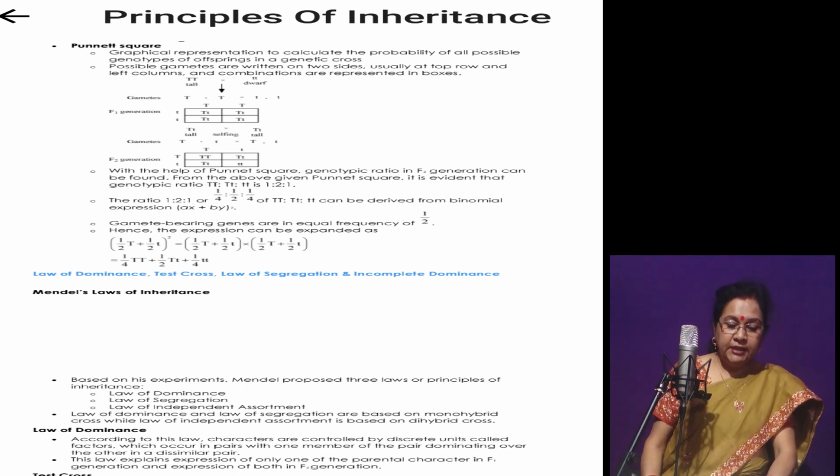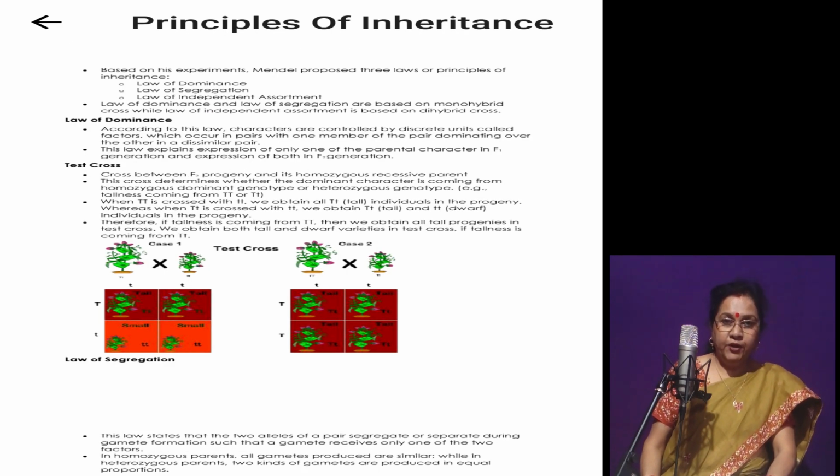The second law is the law of segregation. In that, he told that during the F2 generation, when self-pollination is done between the F1 progeny, the gametes segregate and then random fusion occurs.